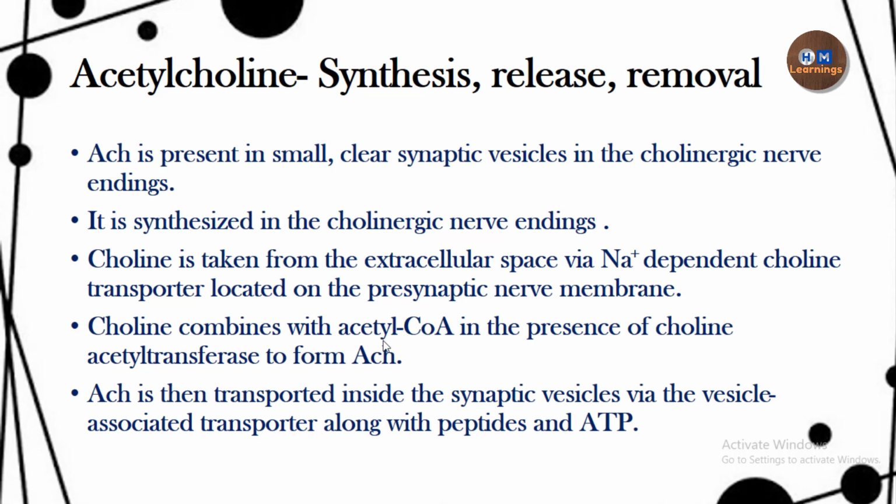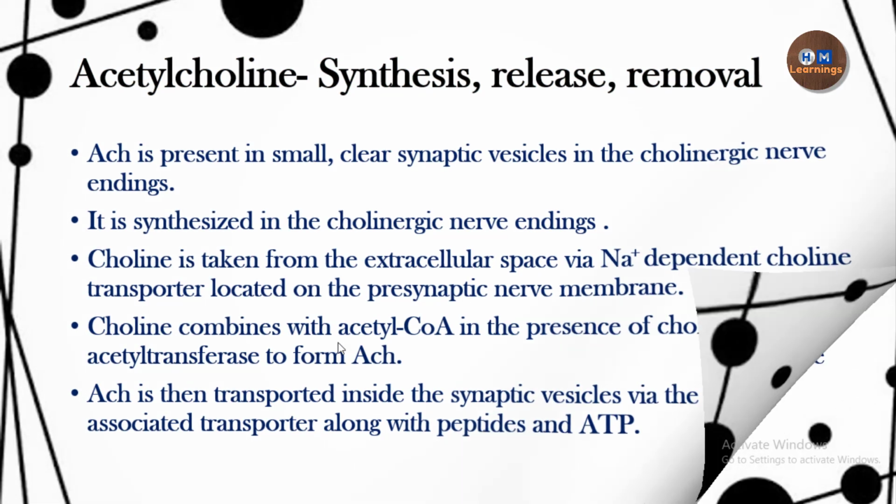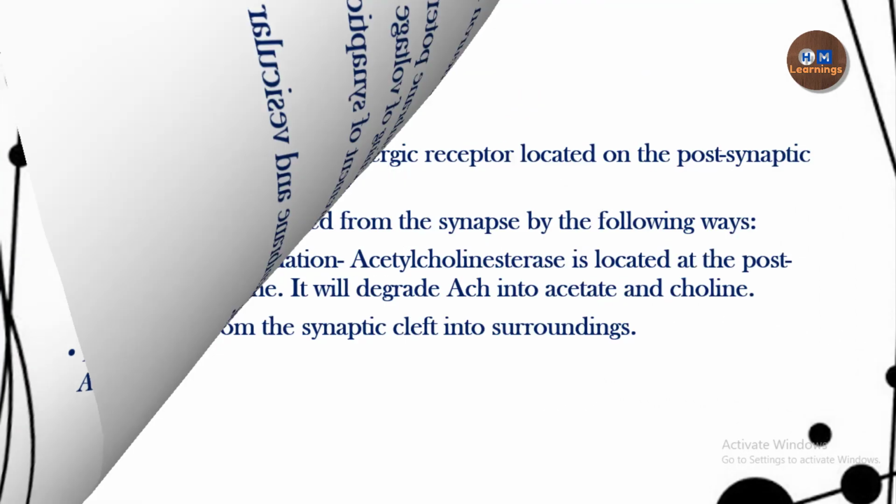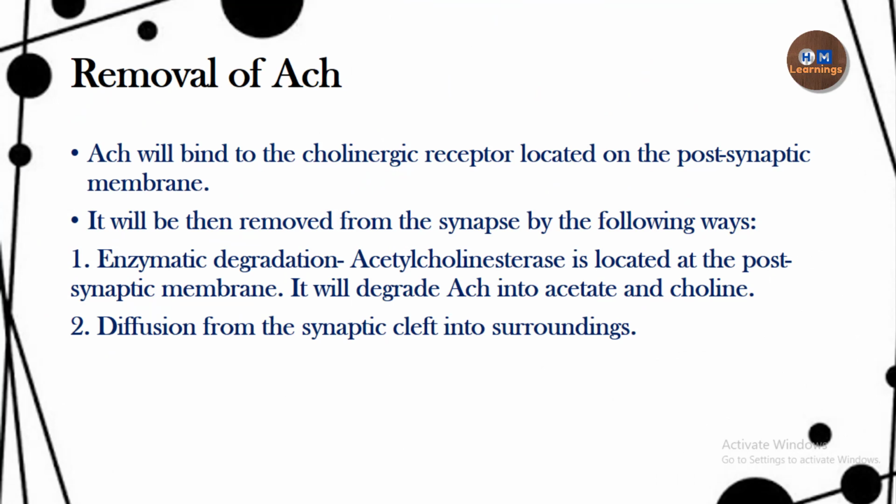Okay, so all the points I have already covered: it is stored in the cholinergic nerve ending, and choline is transported inside the axon with the help of the sodium dependent choline transporter. Then it forms acetylcholine and then it is released. How is it released? By the process of exocytosis, and the removal of acetylcholine, the major route, is enzymatic degradation.